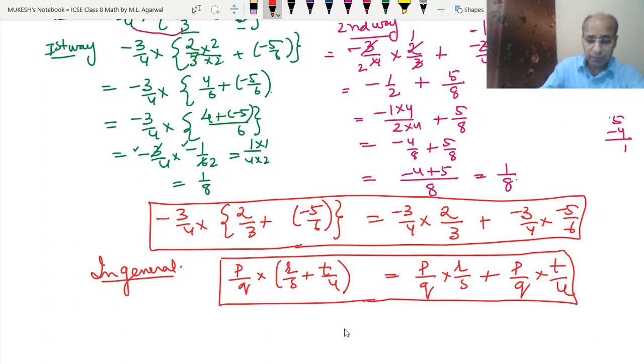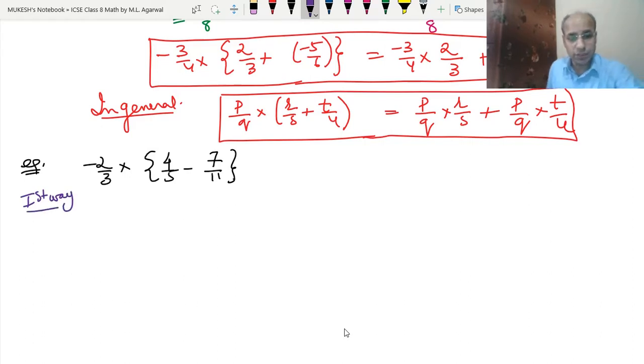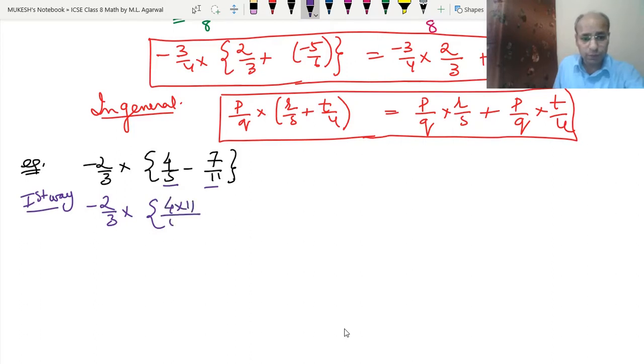Okay. Now let's take an example like minus 2 upon 3 into 4 upon 5 minus 7 upon 11. Okay. So now let's do it in two different ways. So the first way, we will solve the bracket first, like we have learned in the 6th class about BODMAS. We have to solve the bracket first. So minus 2 upon 3 into, see, the 5 and 11 both are prime numbers. So their LCM will be 55, means 5 into 11.